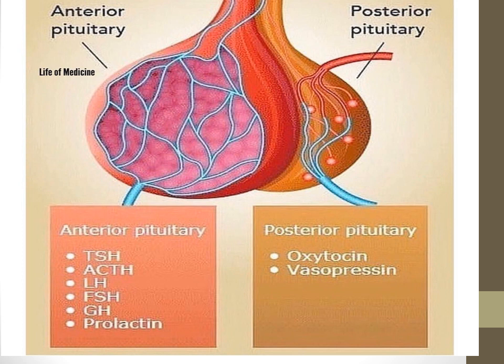So the anterior pituitary secretes 6 different types of peptide hormones, while the posterior pituitary secretes 2 types of hormones which are also peptide in nature. The anterior pituitary secretes the growth hormone that promotes the growth of the entire body by affecting protein formation, cell multiplication, and cell differentiation.